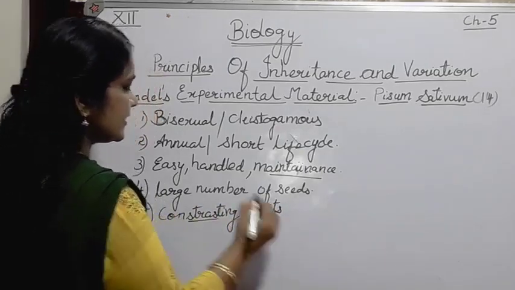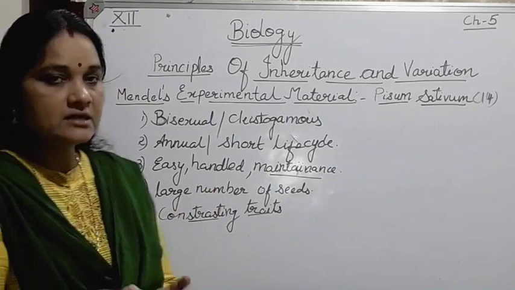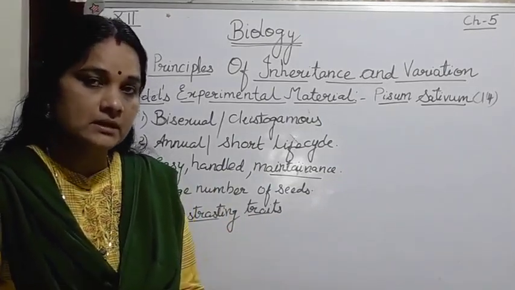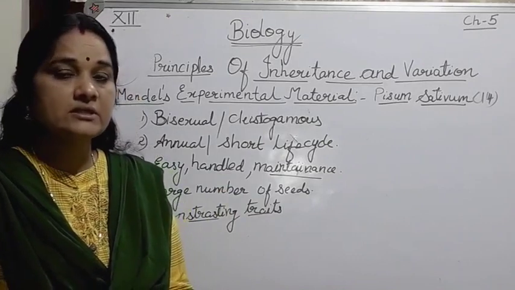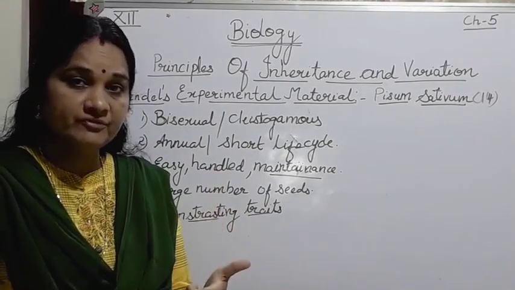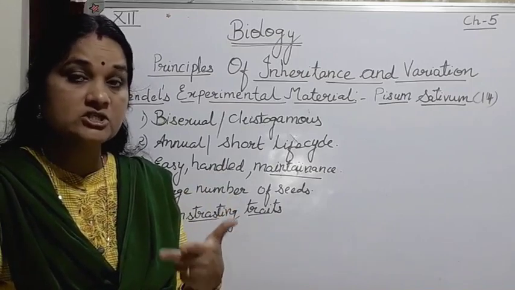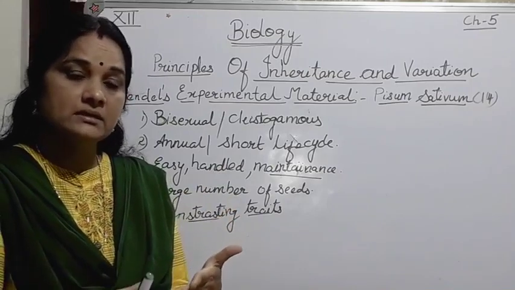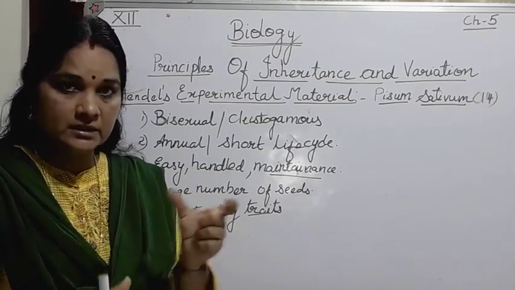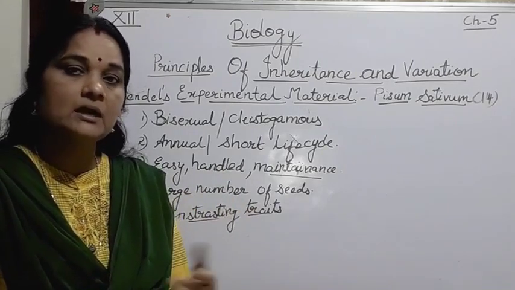So contrasting traits, such as tall, in the pea plant. Mainly 7 basic characteristics which he had taken were the size of the stem, that is stem height, the position of the flower, the color of the seed, the shape of the seed, the shape of the pod which was developed, and the color of the pod.